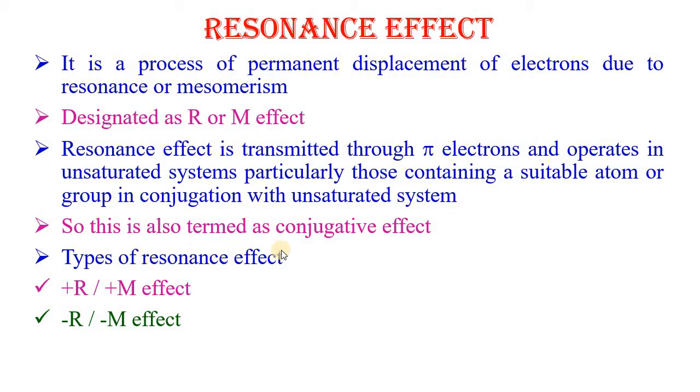So this effect is also termed as conjugative effect. Resonance effects are of two types: plus R or plus M effect, and minus R or minus M effect.